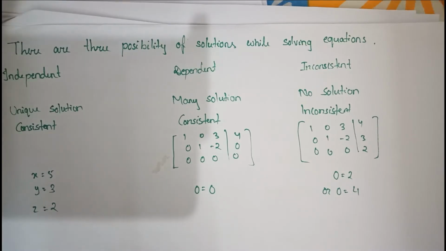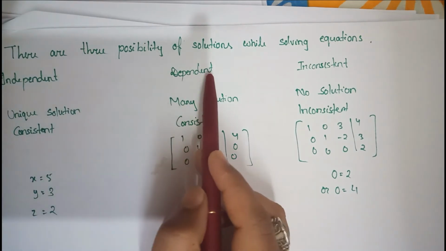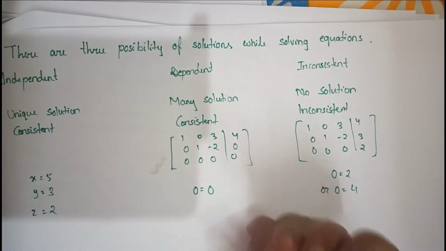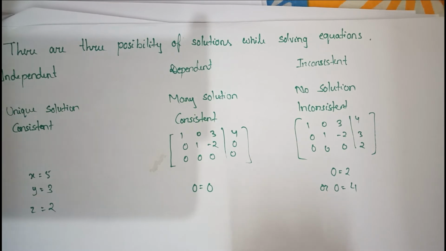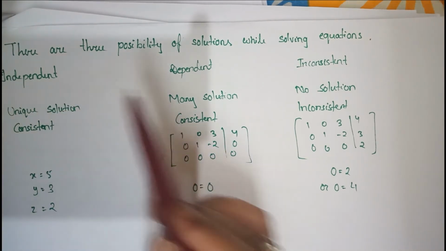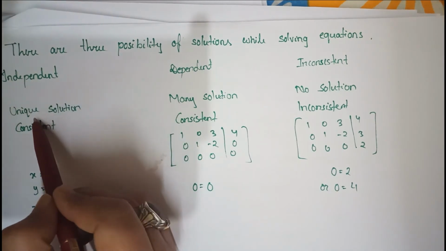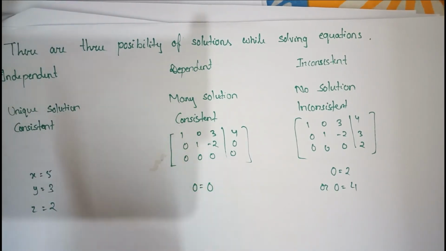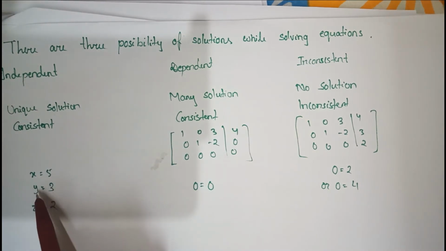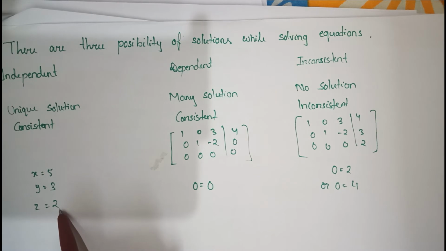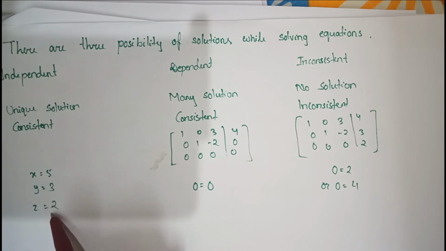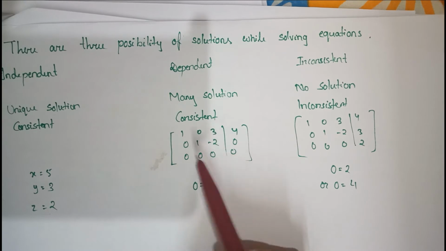So this is the next thing you need to know. There are three possibilities of solutions while solving equations. There are two more methods to find the solution of the equations, that is Cramer's rule and Gaussian elimination method. After solving, there may be three kinds of solution: independent, dependent, and inconsistent. Independent means a unique solution, or consistent. For example, suppose x has only one value, y has only one value, and z has only one value. So this is my unique solution. You already know about this.